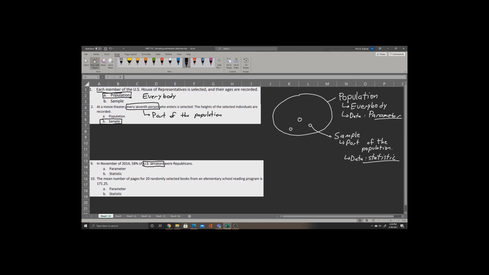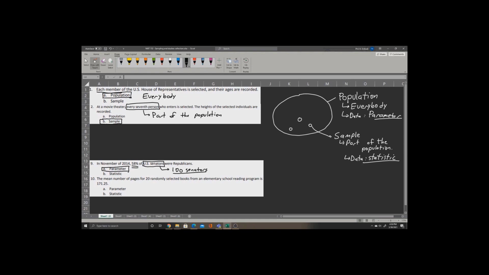Now, in the United States, there are only 100 senators in the entire U.S. Senate. So it would be no big deal to pull data about all 100 of them. It's a fairly small population, and we can look at all 100 of them and say, since we know 58% out of the 100 are Republicans, that is a parameter.